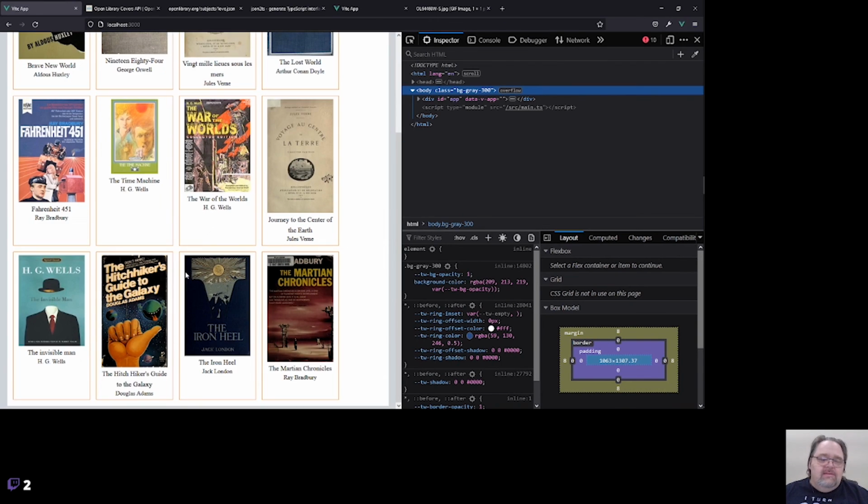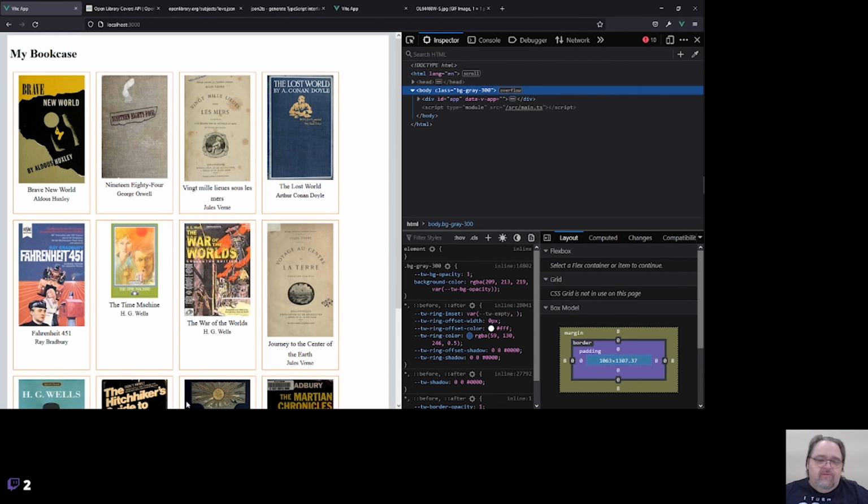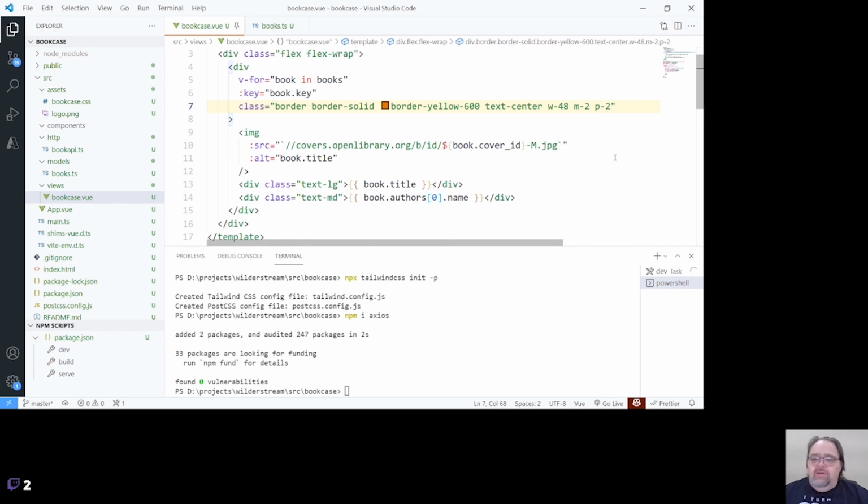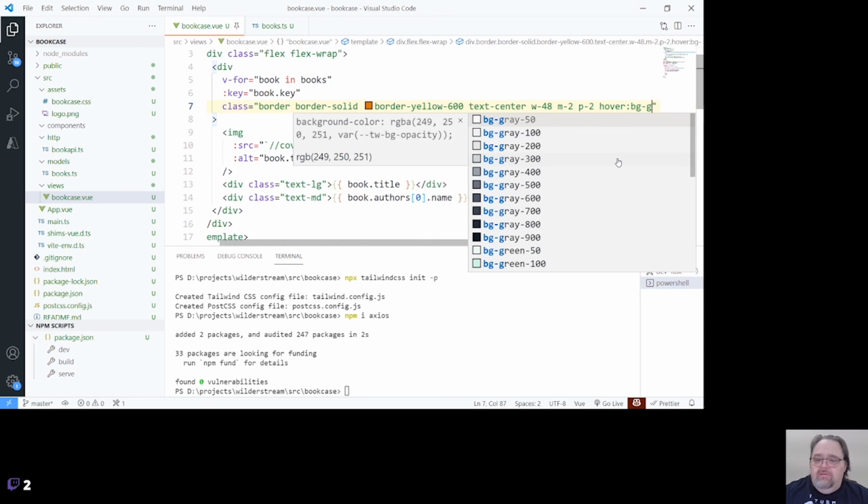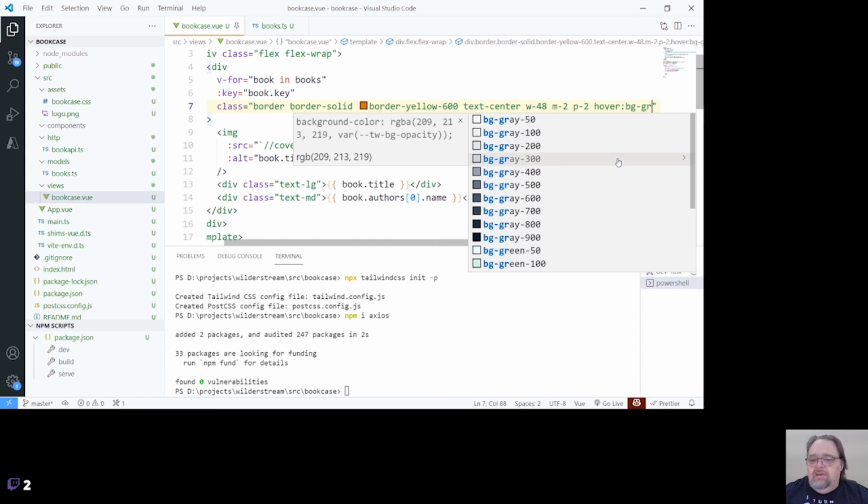So we can kind of get a sense of this. So we've very quickly gotten this very simple look to our application, right? And let's do a couple more things while we're here. Let's go hover, background, gray, let's say 30.